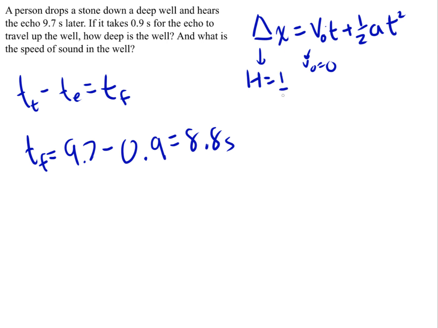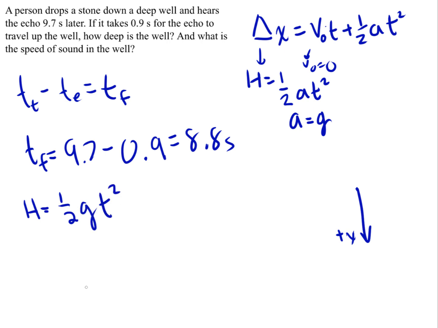So that is simply equal to 1/2 times the acceleration times the time interval squared, where the acceleration is equal to g. And note that in this coordinate system, I'm setting the positive x direction to be downward because that's our only object, and it would actually simplify our calculations to just set it to be positive instead of negative. So we can say that the height of the well is given by 1/2 g t squared. So we know the time, where the time is the time of fall, and g is the gravitational acceleration of 9.8 meters per second squared.